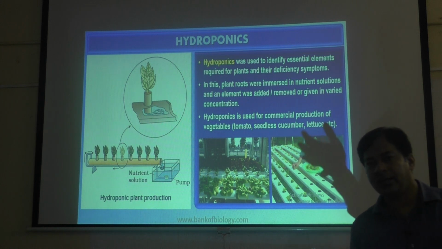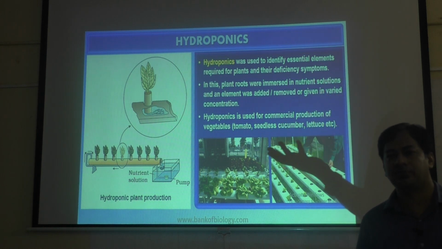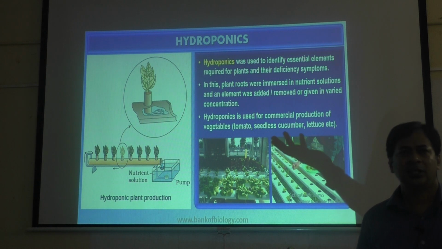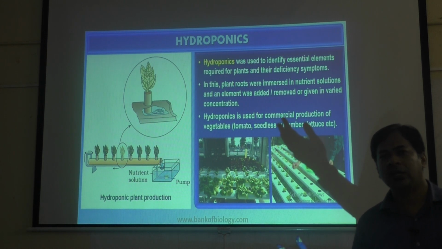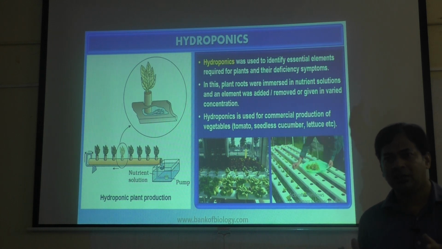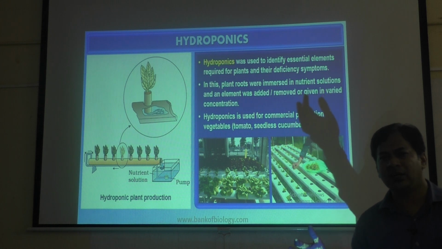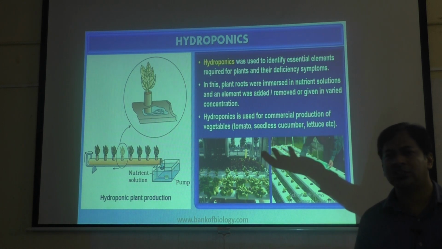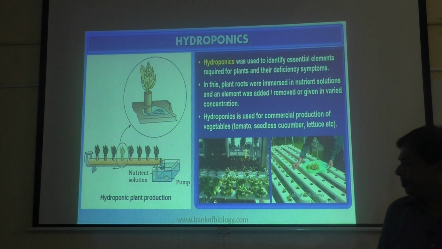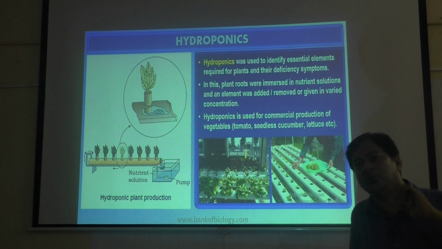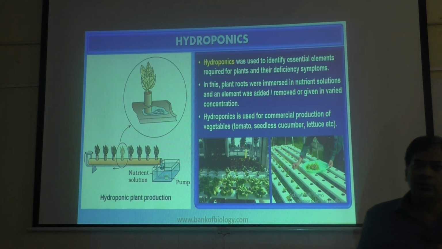Hydroponics is used for commercial production of vegetables, especially for terrace gardens. In a smaller area you can grow more plants, meaning you have less area but more yield. In a very small area you can grow more vegetables. Okay, that is the idea. Even on your terrace you can make hydroponics and grow plants there.